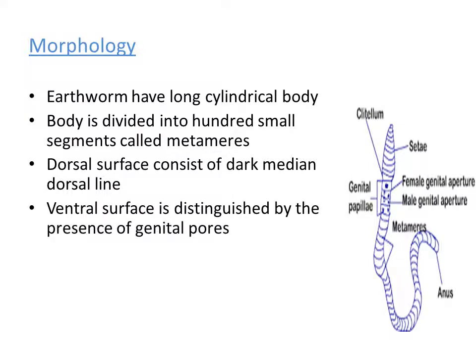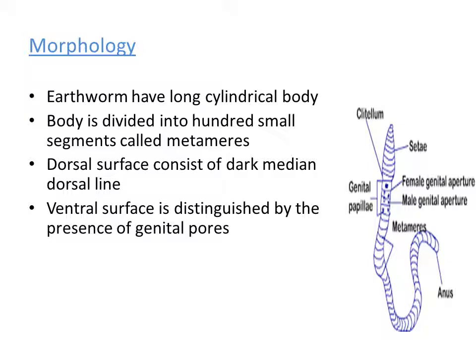And on the ventral surface, we can find the presence of genital pores. The distinguishable character on the ventral surface of the animal is the presence of genital pores. Small openings are there on the ventral surface. Those genital pores are very essential for the process of reproduction.